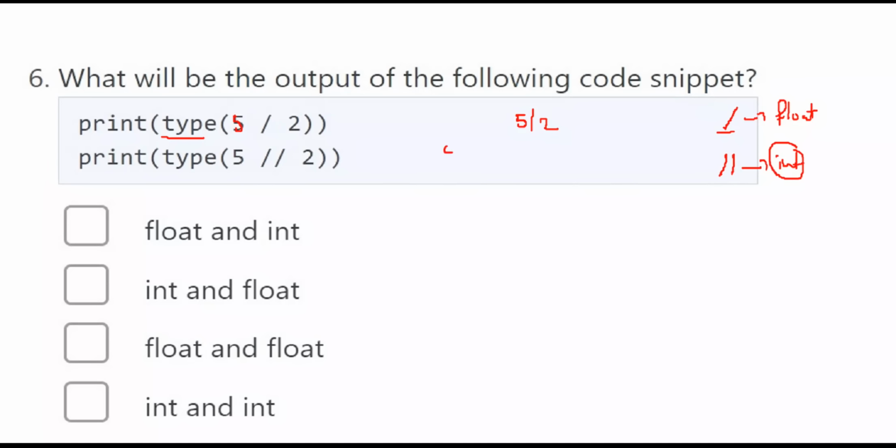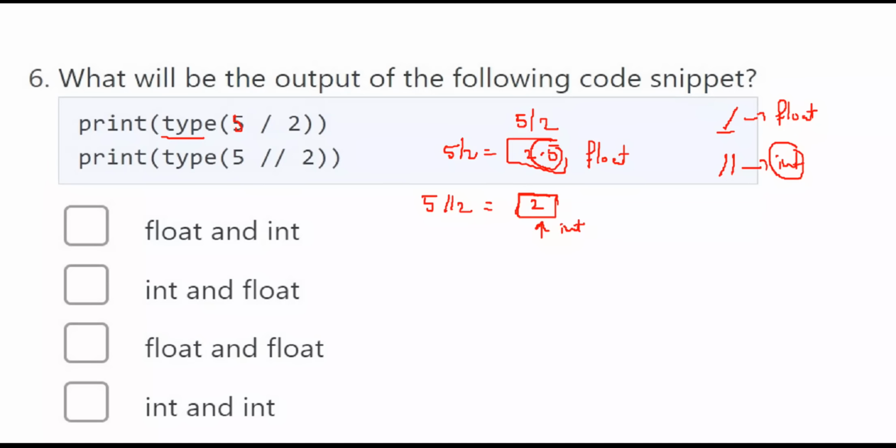So when you divide 5 by 2, it gives 2.5, which is a float type. In the same manner, if you do floor division of 5 by 2, it gives 2. The rest of the 0.5 won't be shown; it will be rounded down to 2, so it is an integer.